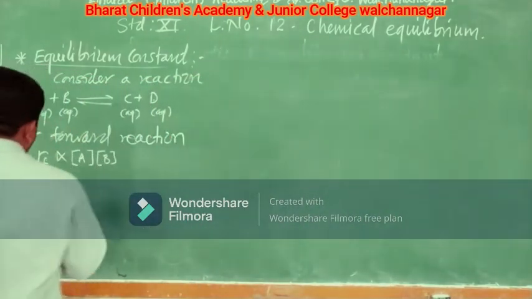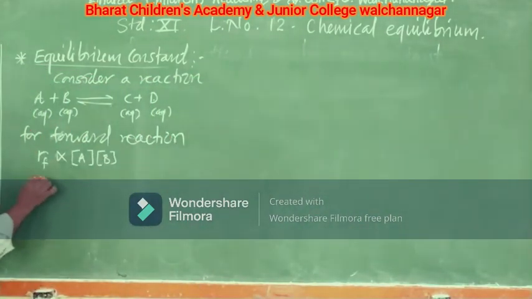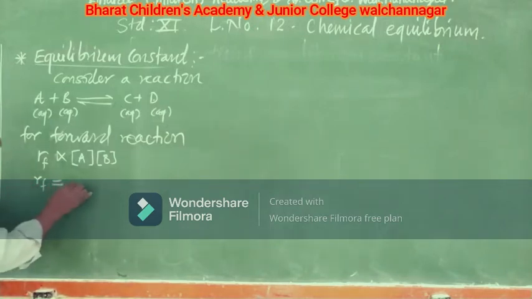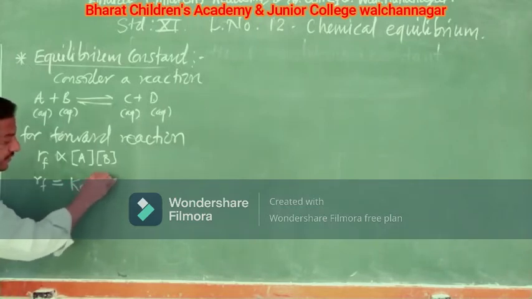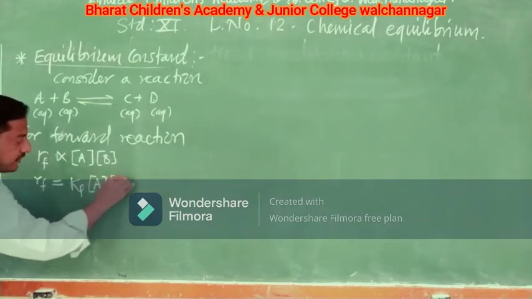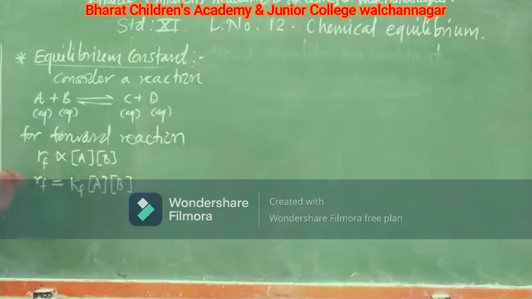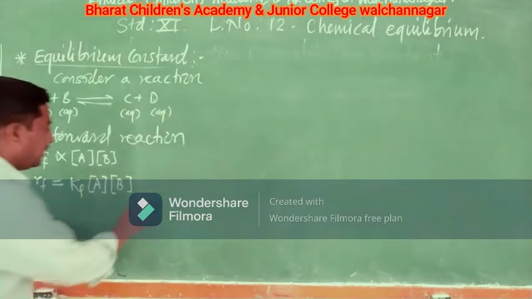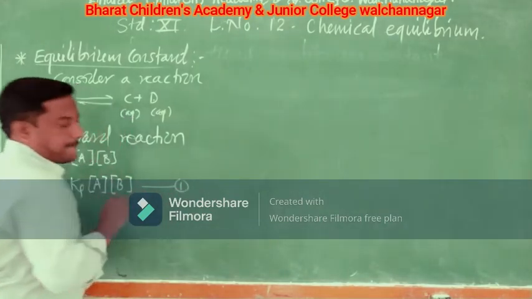Now, if I remove the proportionality sign, what I get is rf, the rate of the forward reaction, equals Kf into the concentration of A into the concentration of B. This is what I need. Right. Then I will name it as equation number 1.